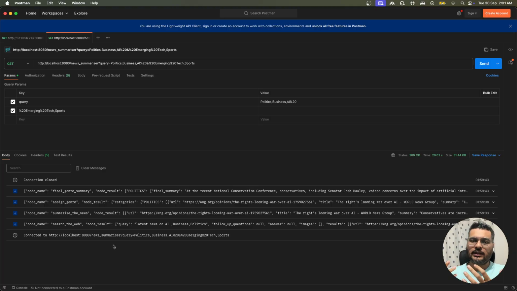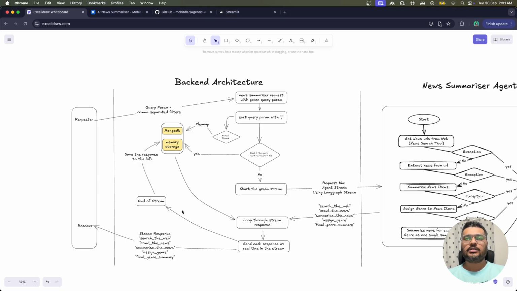So if you want to use the UI directly, you can use it directly. Otherwise, if you want to use just the API part of this, you can use the API part of it as well. Okay. So now let us go and understand the backend logic.